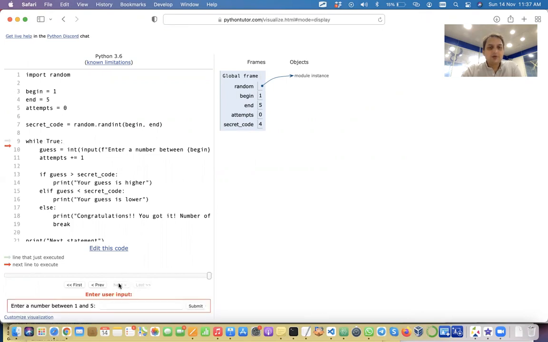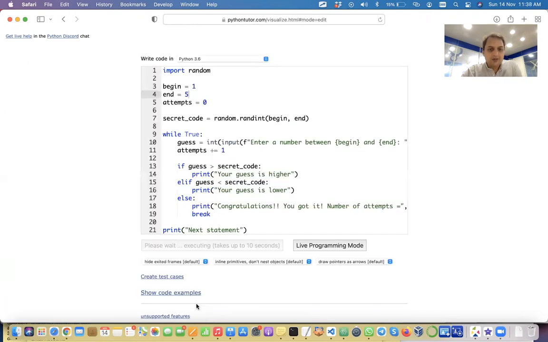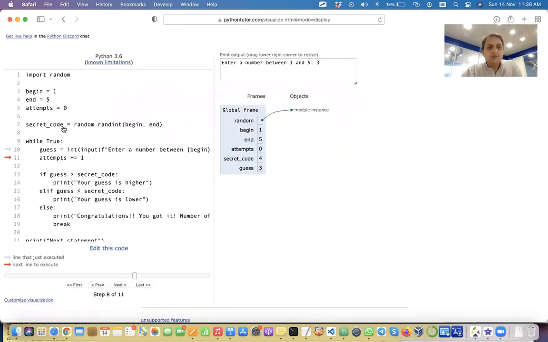So it is going to show me the, it is asking me for the output, right? So I will say, okay, my number is 3. And then I click on submit. So now my 3 has gone. So guess was 3, and attempt will be increased now. So attempt has got increased, and we are then checking this condition.